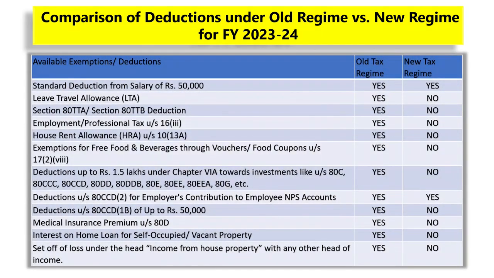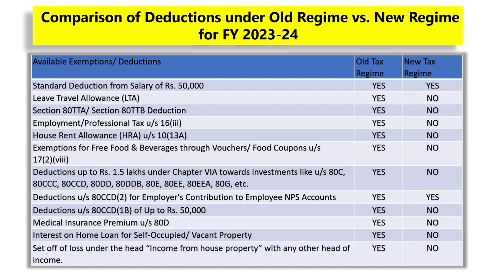Under the old tax regime, there are various deductions like standard deduction from salary of Rs 50,000, leave travel allowance, Section 80TTA and Section 80TTB, deduction of professional tax under Section 16(3), house rent allowance, exemptions for free food and beverages through vouchers, food coupons, etc. under Section 17, subsection 2, clause 8, deductions up to Rs 1.5 lakhs under Chapter 6A of the Income Tax Act, deduction under Section 80CCD subsection 2, deductions under Section 80CCD1B up to Rs 50,000, medical insurance premium under Section 80D, interest on home loan for self-occupied or vacant property, and set-off of losses under the head income from house property.